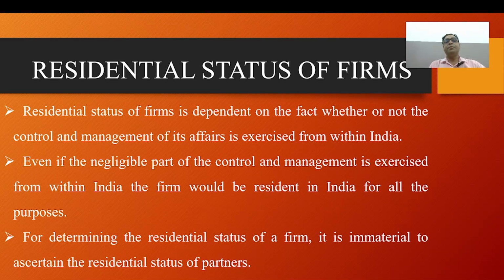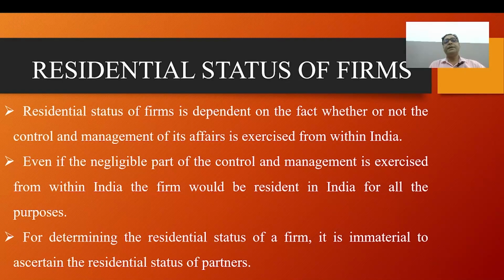Any salary, bonus, commission and remuneration which is due or received by a partner will be allowed as a deduction subject to certain restrictions. Where a firm pays interest to any partner, the firm can claim deduction of such interest from its total income.